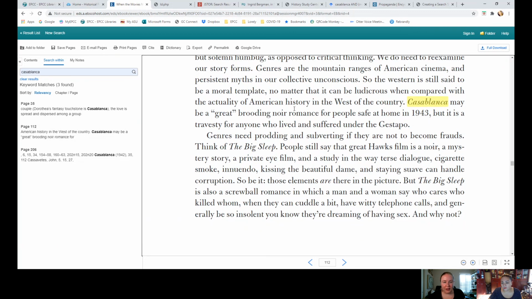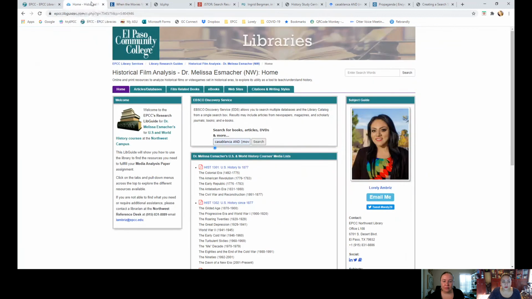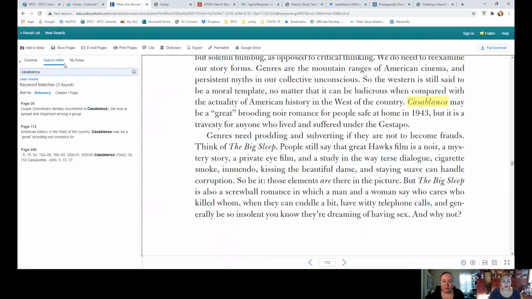Yeah, that's pretty relevant, kind of talking a little bit about how the film can be received by different audiences. And again, sometimes by reading these, you might decide to change your topic as you're reading and finding other topics within. Okay, so that would be your ebook. Again, you can save the pages, email, print, or do your citation.